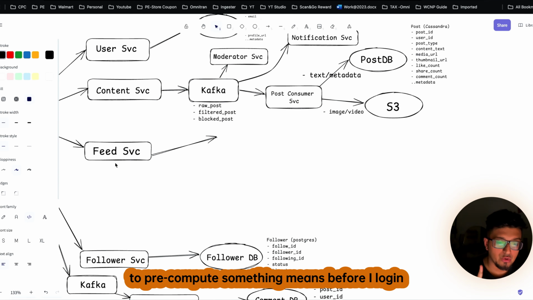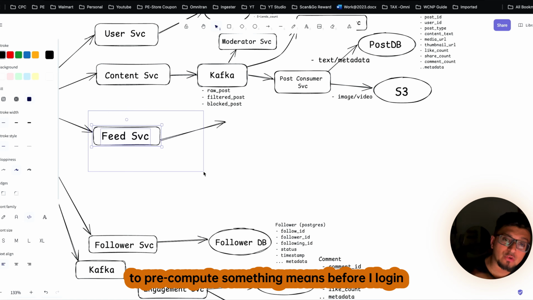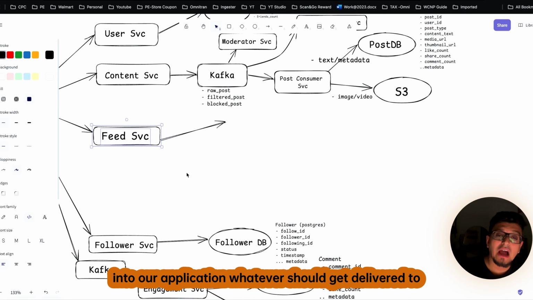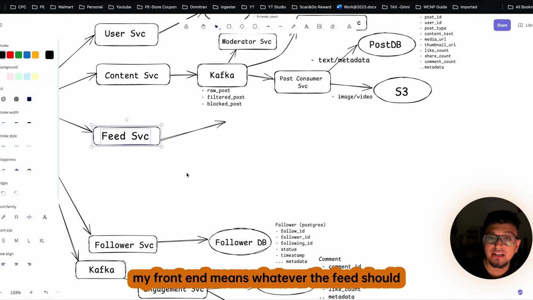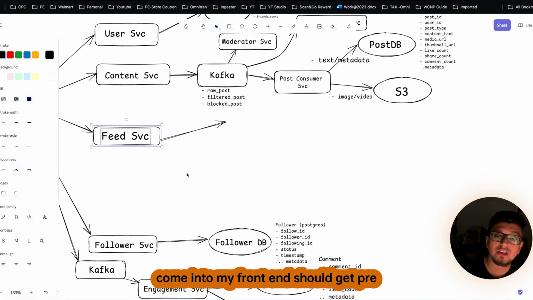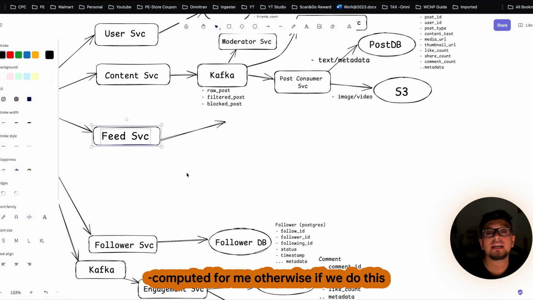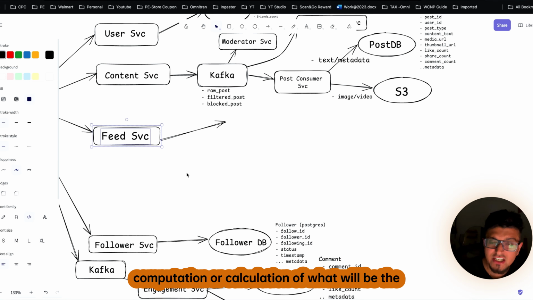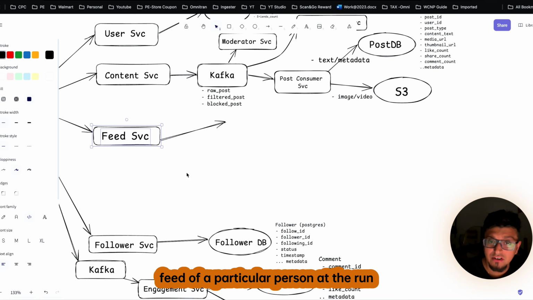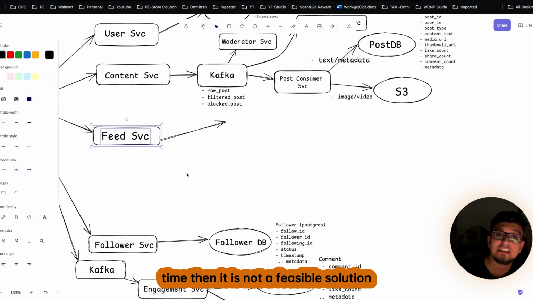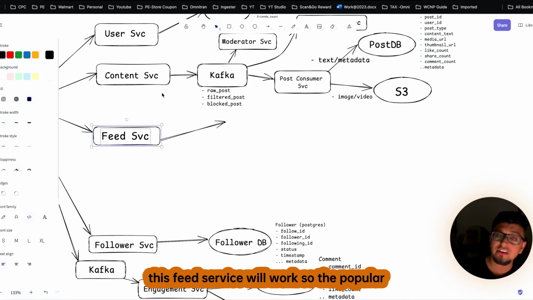So what we have to do is pre-compute something. Means before I log in to our application, whatever should get delivered to my front end, the feed that should come into my front end, should get pre-computed for me. Otherwise, if we calculate the feed of a particular person at runtime, then it is not a feasible solution. So let's see how this feed generation or this feed service will work.